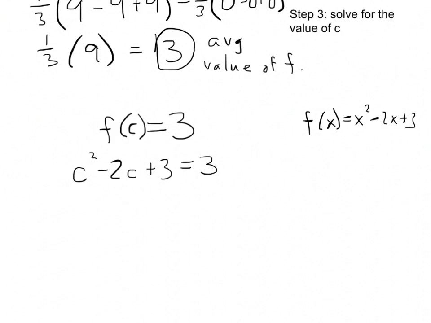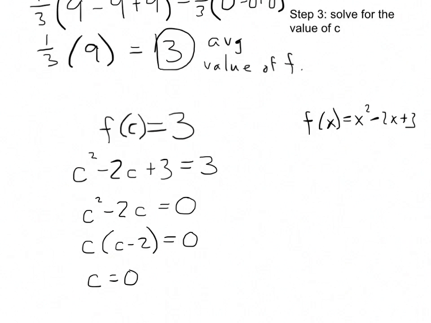Now you have a little equation, solve it. If I move the 3 over, I'll end up with c squared minus 2c equals 0. And then I can solve this by factoring. c times c minus 2 equals 0. So we can see that c has to be 0 or c has to be 2. And the question is, is it 1? Is it both? What is it?